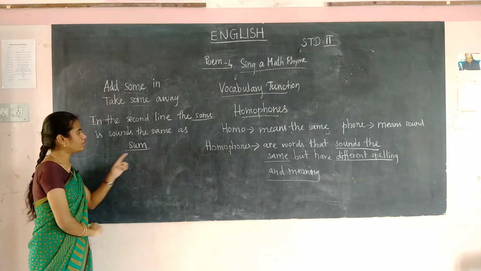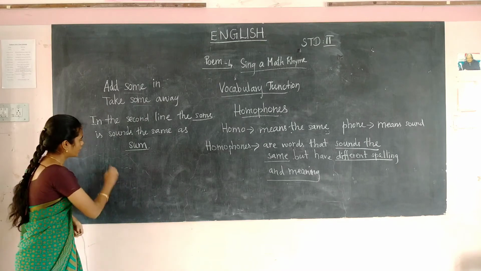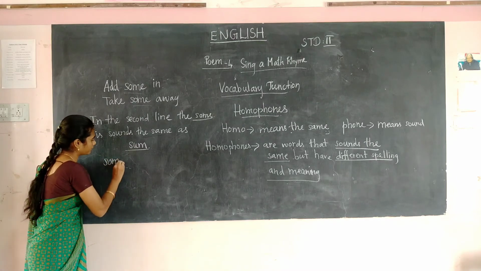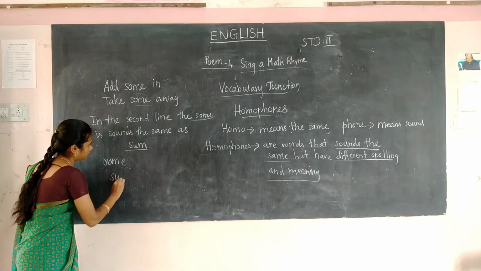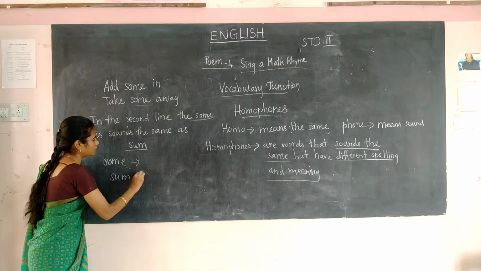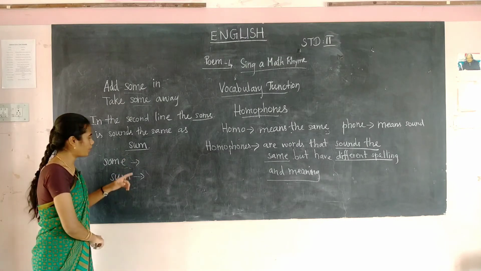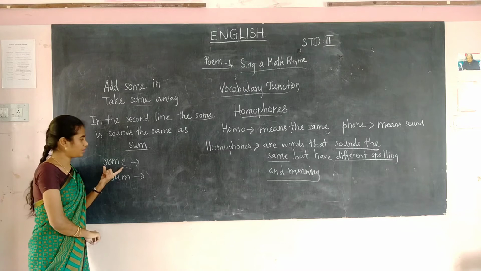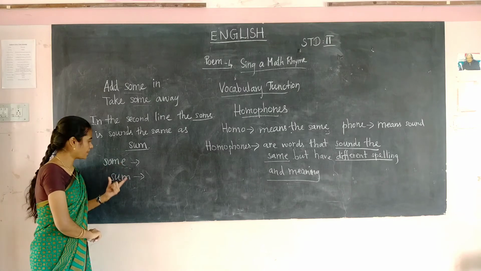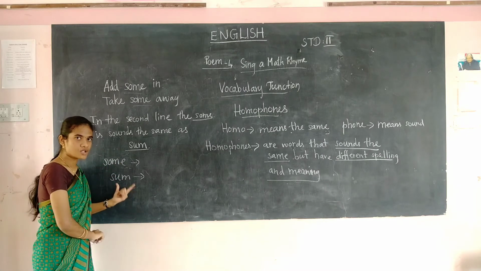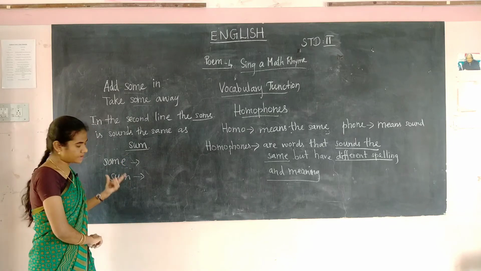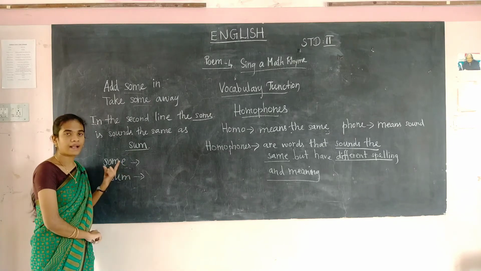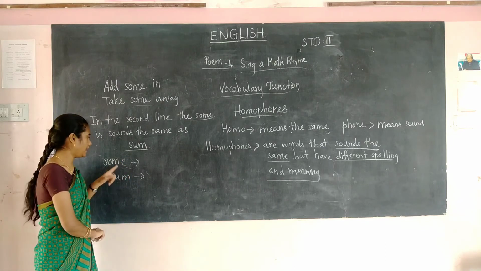What's the difference between some and sum? These are the homophones in our poem. How will we pronounce the words? We will pronounce this as some and this as sum. These words sound the same but have a different spelling and meaning, right?